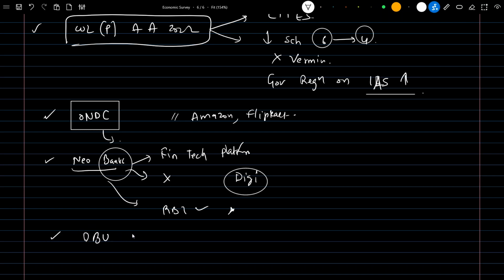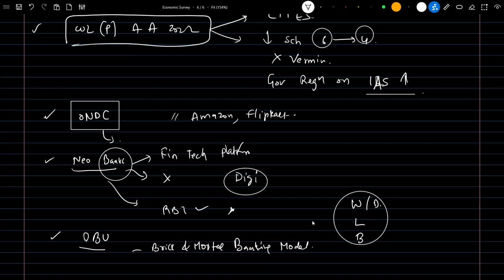And the next topic is digital banking units. So what do digital banking units mean? It is kind of a brick and mortar banking model, a one-stop solution where we have multiple banking services. Like we can withdraw, we can deposit, we can take loans, we can do bill payments. All these facilities are possible with digital banking units.